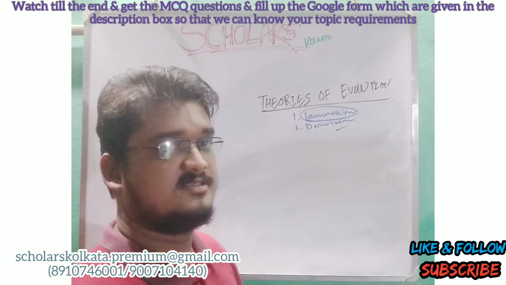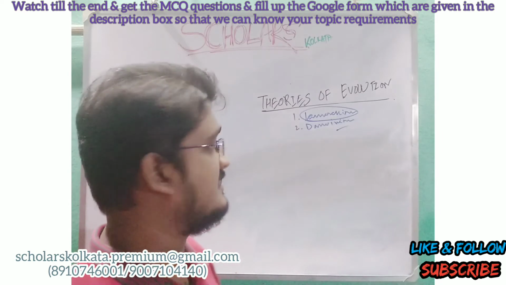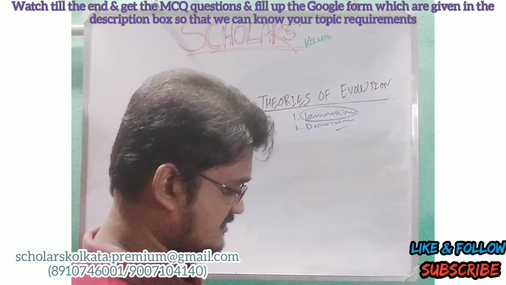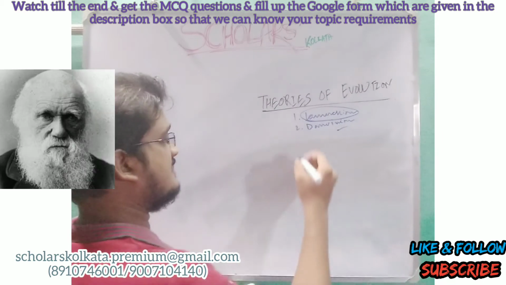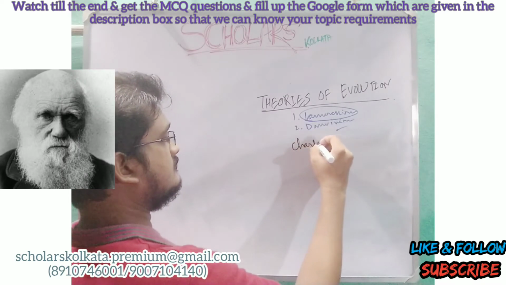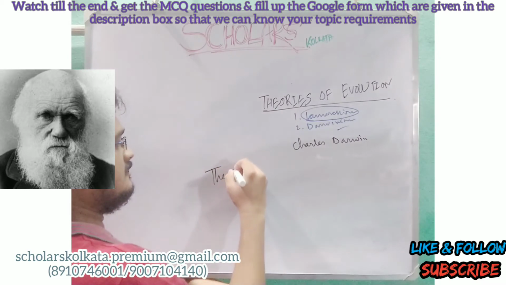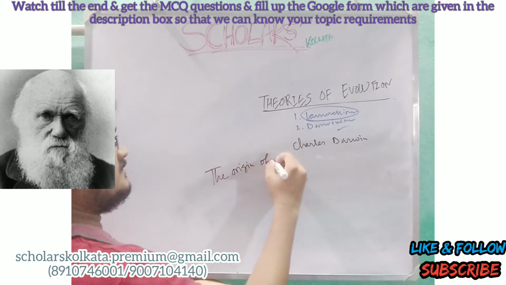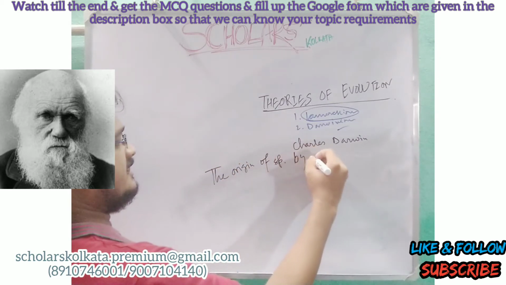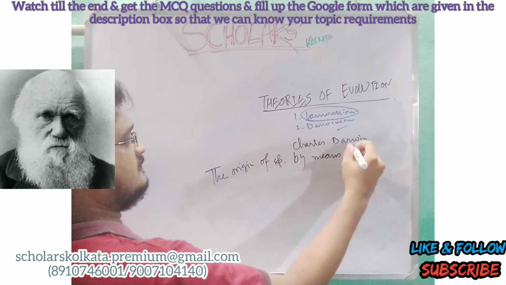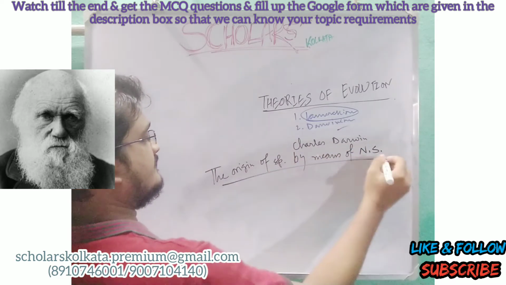Now let's come to the second point of the theories of evolution, called Darwinism, which was proposed by Charles Darwin in his book The Origin of Species by Means of Natural Selection.